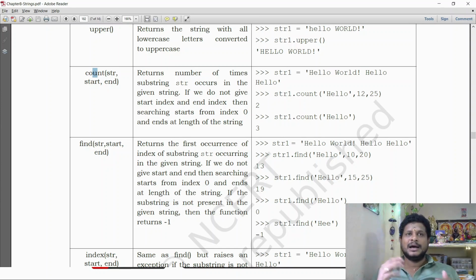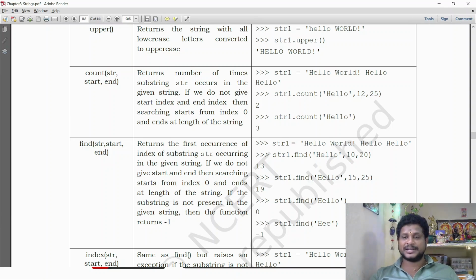We already saw this, right? If we don't define the start and stop, it will automatically take the starting value and ending value. String 1 is equal to hello world hello. String 1 dot count. So here 4 substrings have been there, hello world hello. I just gave the word hello. So how many times the word hello is counted there? See, they just defined the index value, starting index from 12, ending index from 25. So 0, 1, 2, 3, 4, 5, 6, 7, 8, you just number it by yourself, okay. So from the 12th index to the 25th index, how many times has hello been repeated? 2 times has been repeated. But in the entire string, this hello has been repeated 3 times.